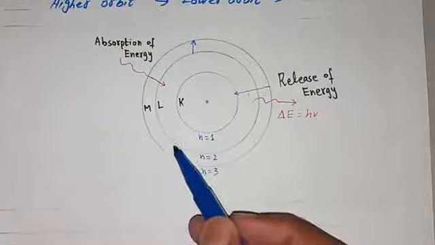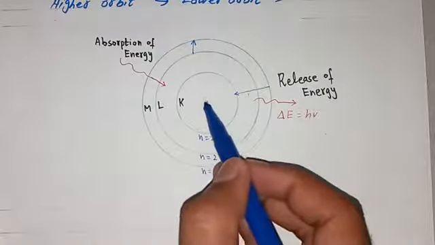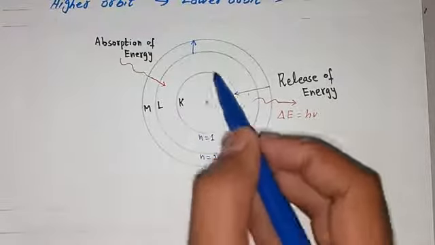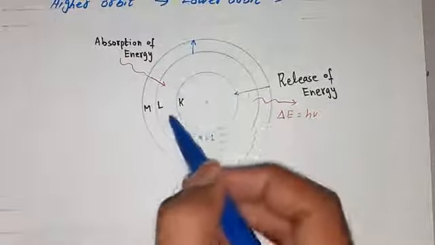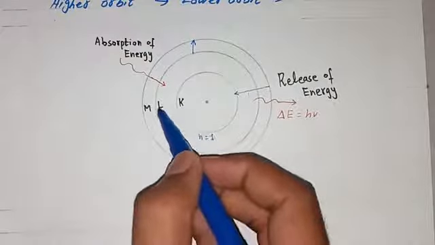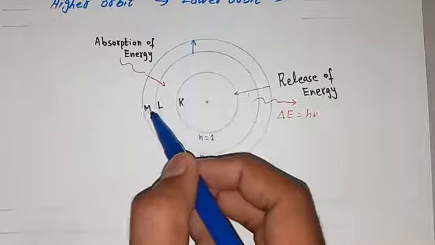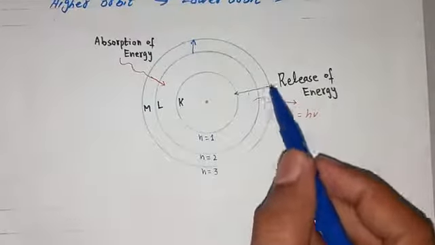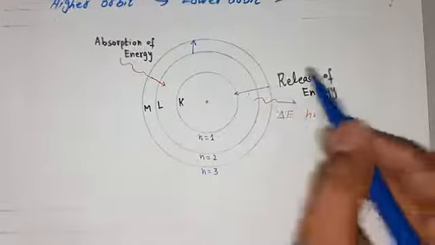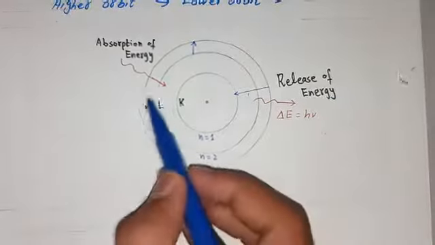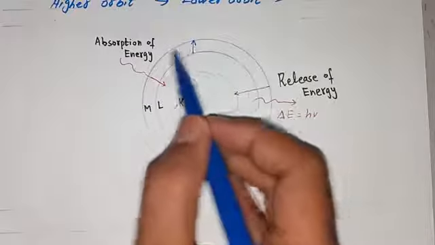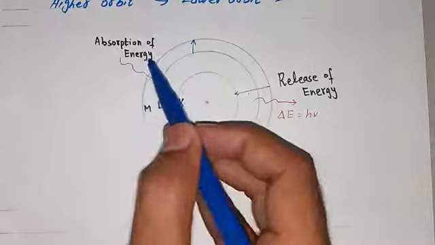In this diagram we can see that this is the nucleus of an atom. We can say that it is hydrogen, and these are the shells or orbits or energy levels. So the first shell or energy level is K, the second one is L, and the third one is M. When an electron jumps from higher to lower, then energy will be released, and when an electron jumps from lower to higher, then energy will be absorbed.